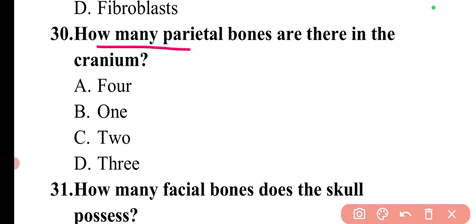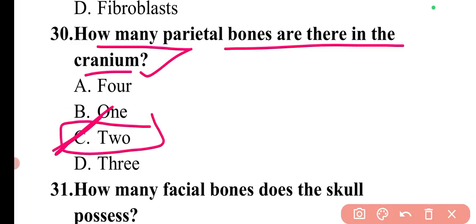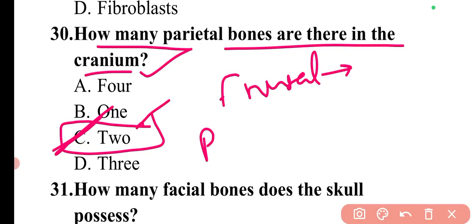The next question is, how many parietal bones are there in the cranium? So in cranium there are a total 8 bones, and the number of parietal bones present are 2. So here option C is correct. So there are cranium bones and there are facial bones. There is frontal bone, which basically forms the forehead, the roof of the orbits, and most of the anterior part of the cranial floor. Then there is parietal bones that are 2 in number.